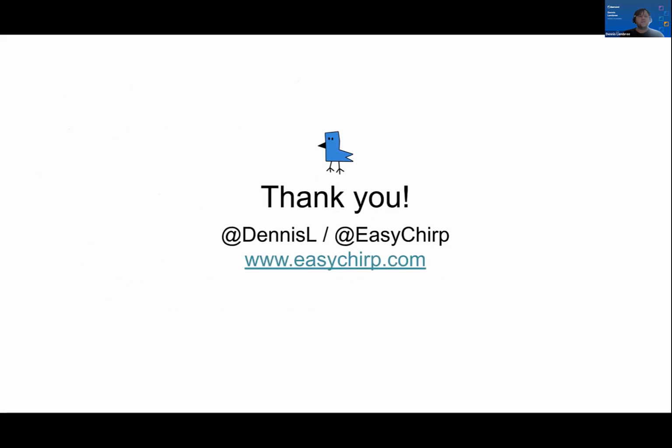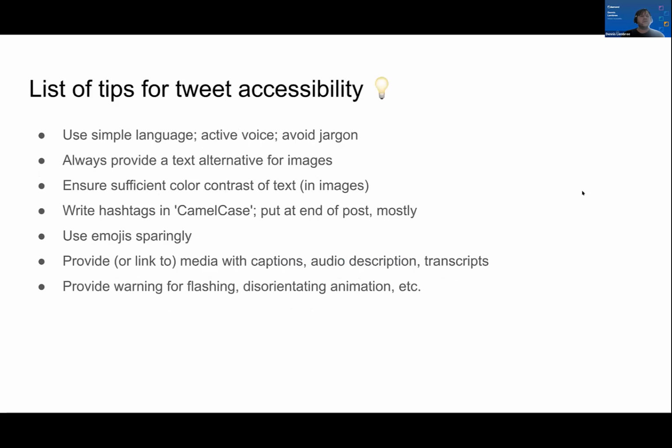Tips for tweet accessibility. Use simple language, active voice, avoid jargon. Always provide a text alternative for images one way or another. Ensure sufficient color contrast of text, particularly in images that you tweet. Write hashtags in camel case and put most of them, hopefully not too many, at the end of your tweet. Use emojis sparingly. Provide or link to media with captions, audio descriptions, and transcripts as needed. Provide warning for flashing, disorienting animation, etc.